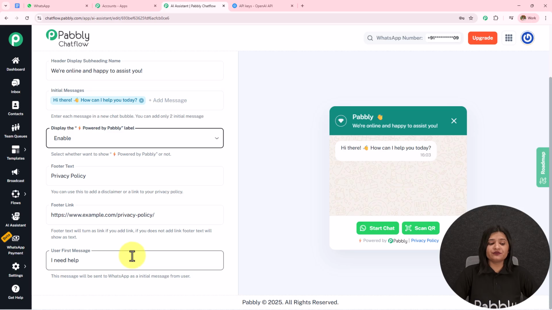Then we have this user first message, which is "I need help". It is not necessary that only when a user sends this particular message, "I need help", my agent is going to reply. It is going to get triggered, or it is going to reply to any message.